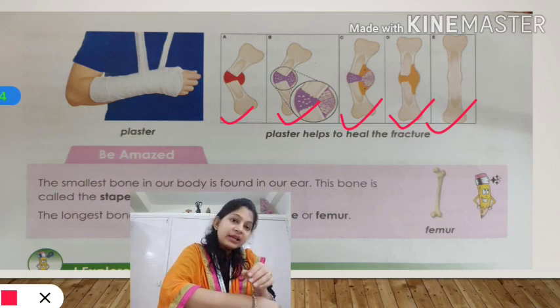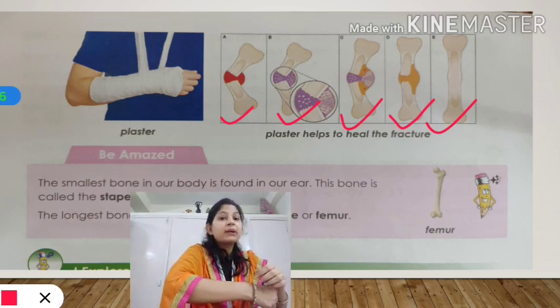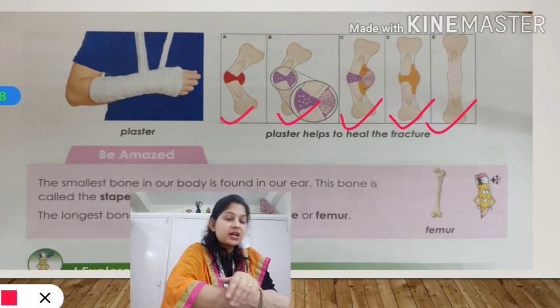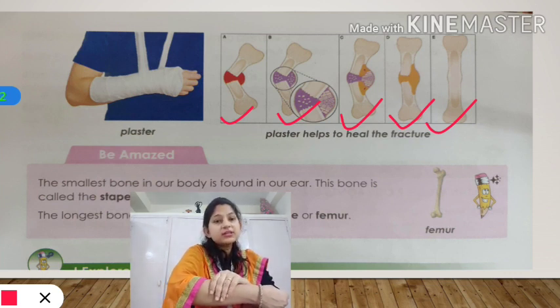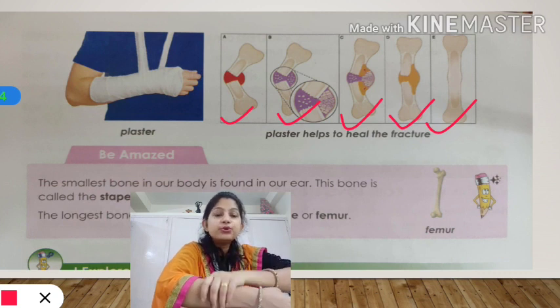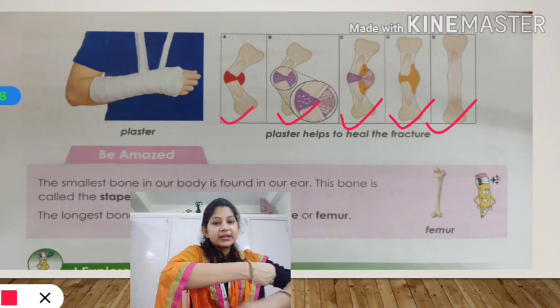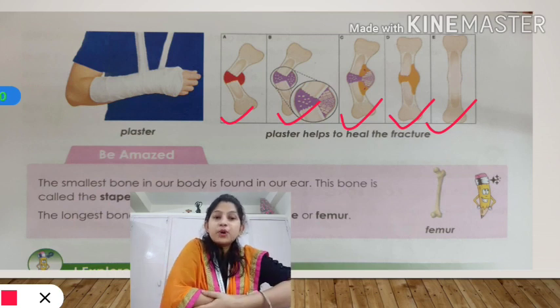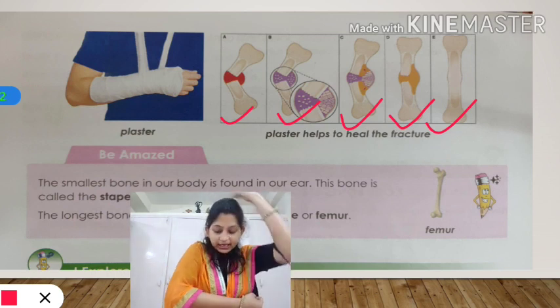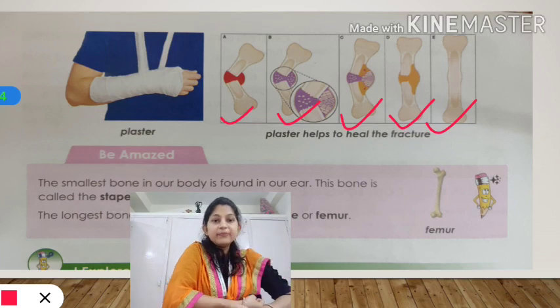Now the doctor adjusts that bone. If it is simply cracked, then he will tie up the bone, but if the bones are misplaced, there can be a serious accident also. So if it is misplaced, doctors adjust the bone to the proper place, okay? And then they tie a tight bandage there and hang it with a thread like that, so that you are not supposed to move your hand.